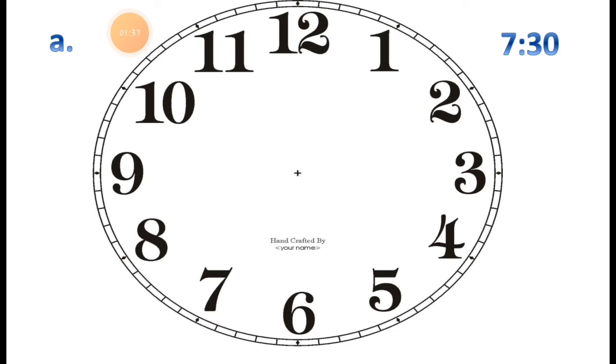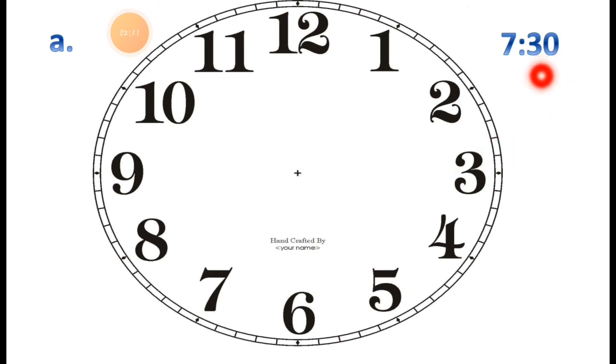So where will the minute hand point? It points exactly at 6, because 12 to 1 is 5 minutes, 12 to 2 is 10 minutes, 12 to 3 is 15 minutes, 12 to 4 is 20 minutes, 12 to 5 is 25 minutes, and 12 to 6 is 30 minutes.